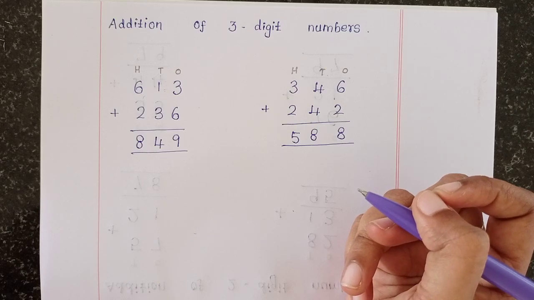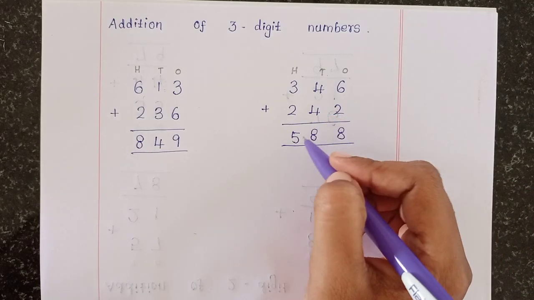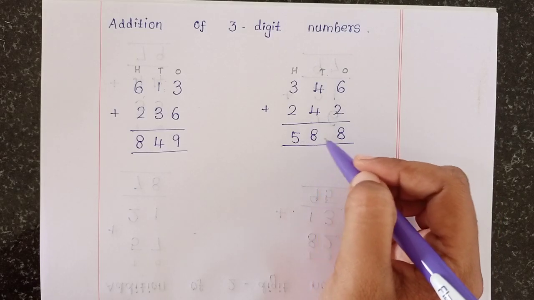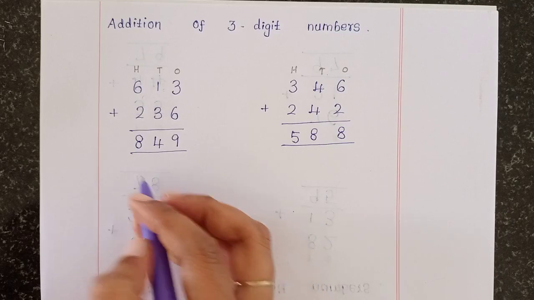Okay, Mama? Do you understand? Now the answer is 588. Then see the next one.